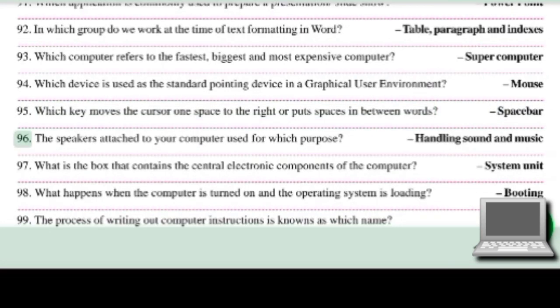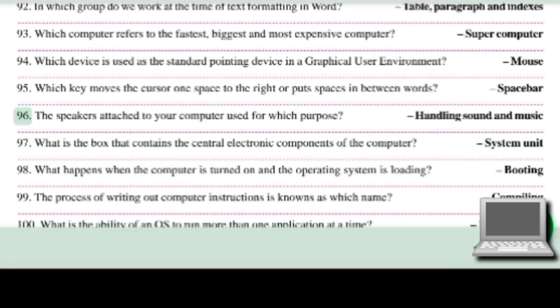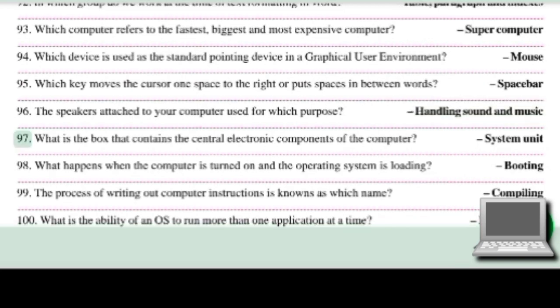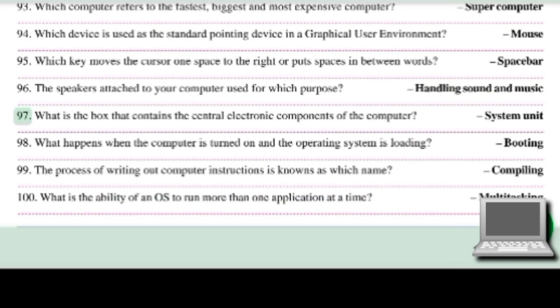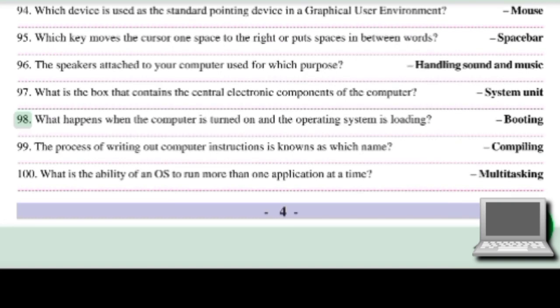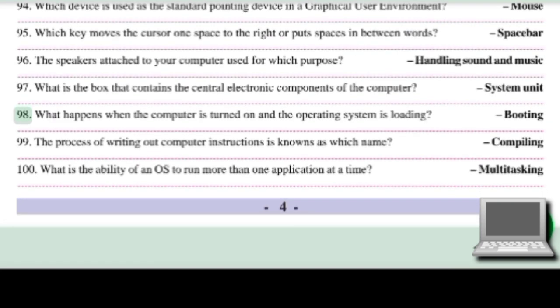Spacebar. 96. The speakers attached to your computer are used for which purpose? Handling sound and music. 97. What is the box that contains the central electronic components of the computer? System unit. 98. What happens when the computer is turned on and the operating system is loading?